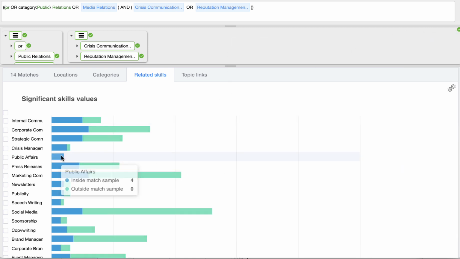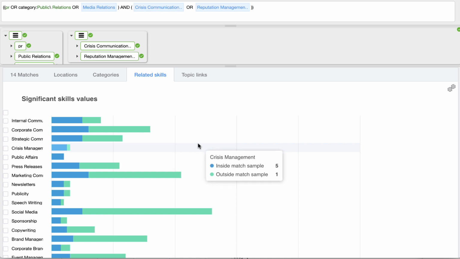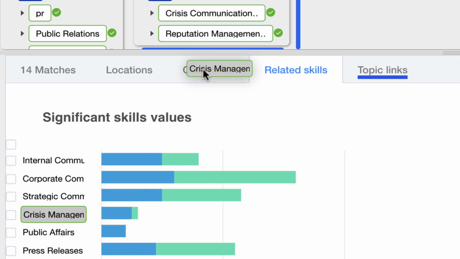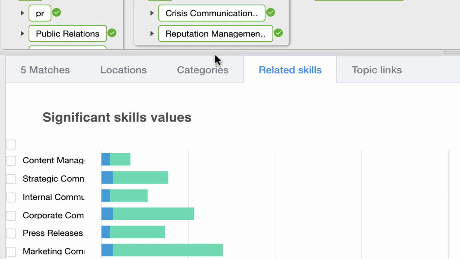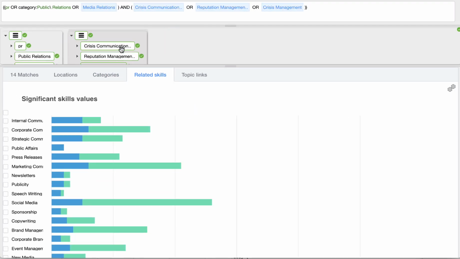As a result, we also got a more refined set of skills that are associated with this set of users, these 14 matches. So crisis management is listed here as well. I could pick that up and add that in as another OR here to expand the set of results that I have. So let me just pop that there in the OR list for crisis management.